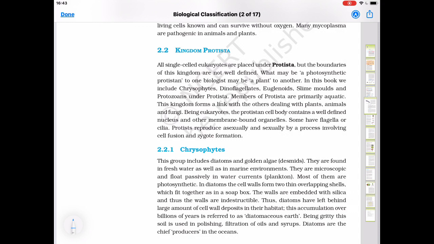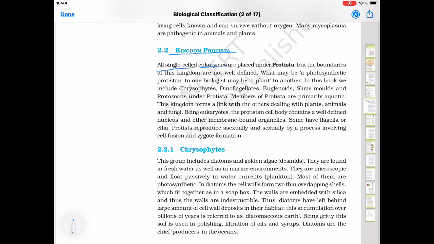Today we will study Kingdom Protista. In this kingdom, mostly all are single celled organisms and they are eukaryotes. Means all eukaryote single celled organisms are placed in Kingdom Protista. This kingdom can be divided into the following groups.